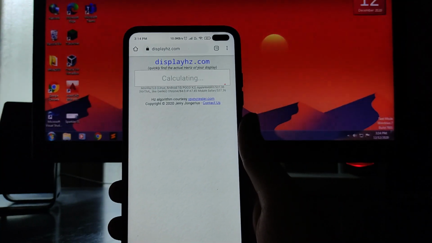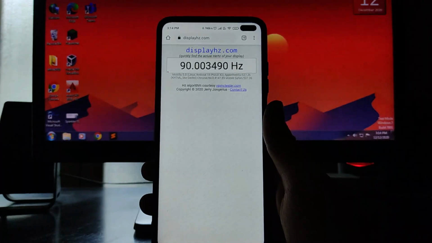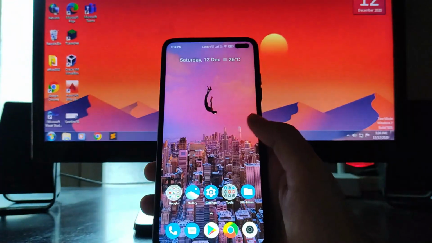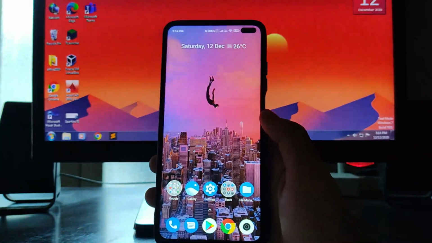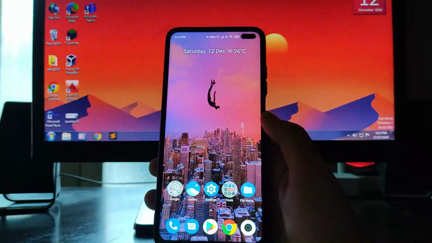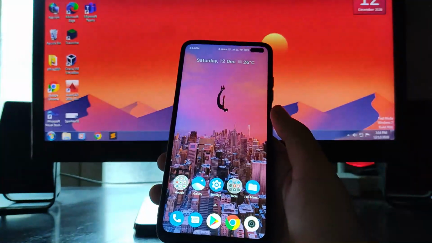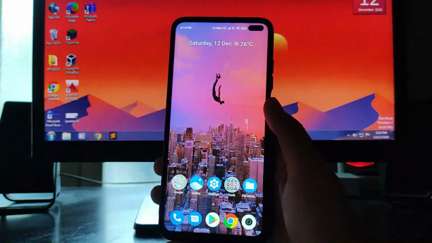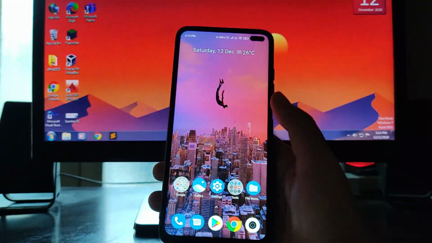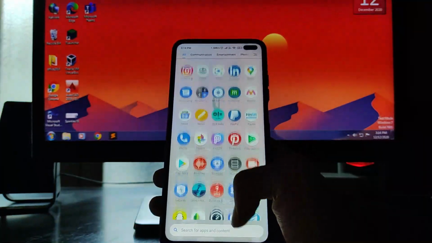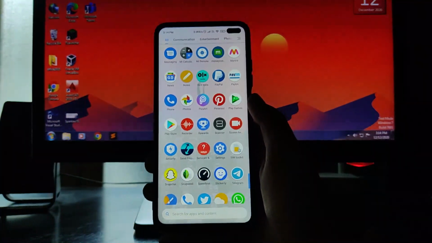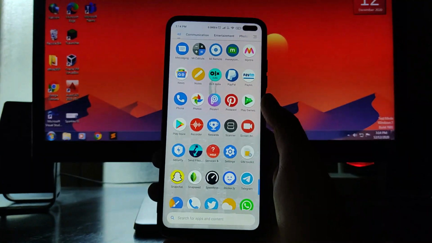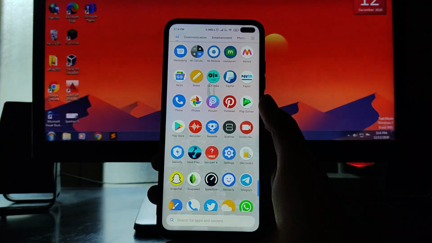Here also it's calculating. As you can see, this is also showing 90 Hz, and I have reported it many times, but there is no fix. The Poco team tells me to restart the phone, and after the reboot, the refresh rate goes to 120 Hz. So after the reboot, there is no issue, but this shouldn't be happening while using the phone. This happens after every 3 to 4 days, and every 3 to 4 days I have to reboot my phone. So yeah, this is an issue I am facing.